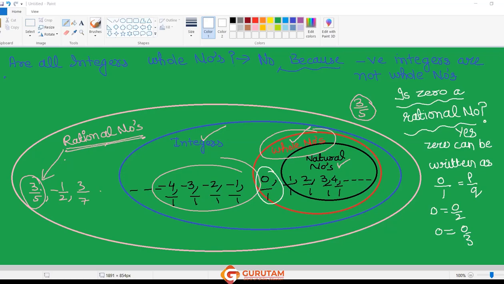Because this was a trial session, I think I have covered everything up to the rational numbers. Maybe when we continue, we can go ahead with the complete chapter. Let me know if you have any doubt in what we have done so far. No doubt. Okay, great. So now you are well aware of all types of numbers: natural numbers, whole numbers, integers, rational numbers, prime numbers, co-prime numbers. Correct?